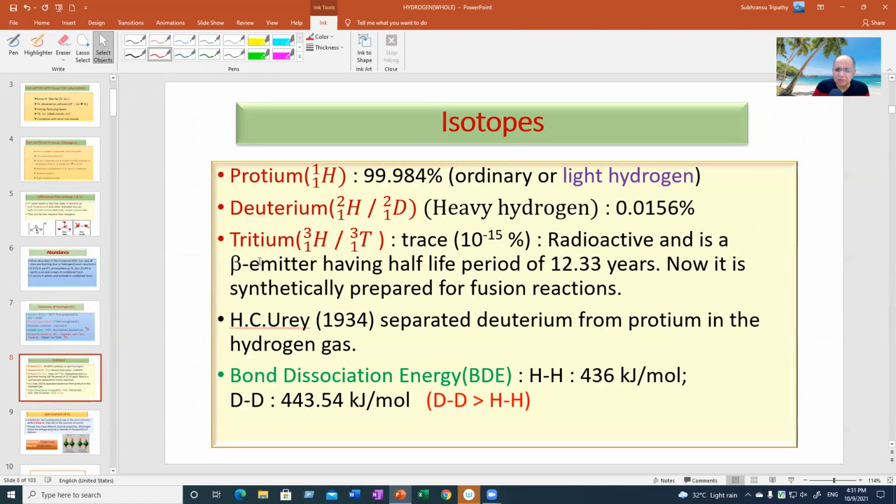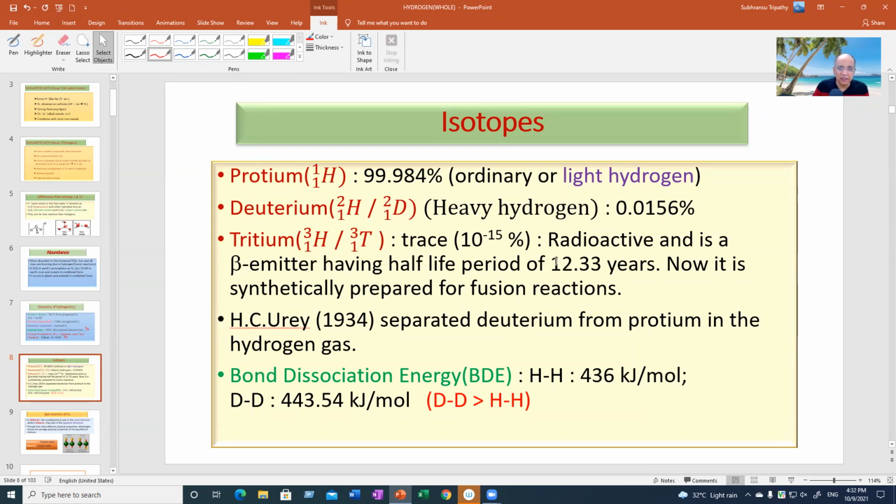Now, tritium in nature is almost negligible. Trace, 10 to the power minus 15%. So it is not counted. Nowadays, tritium is prepared synthetically for artificial fusion reactions. In nature, it is almost extinct.